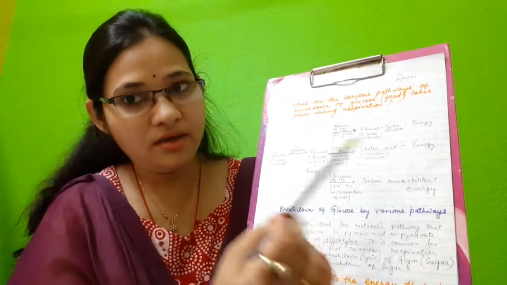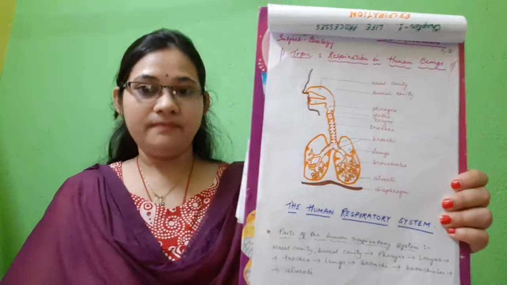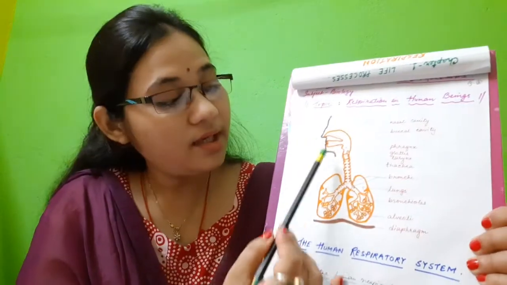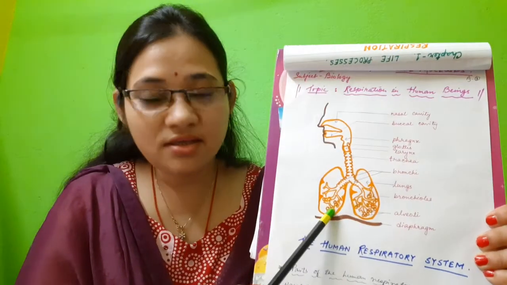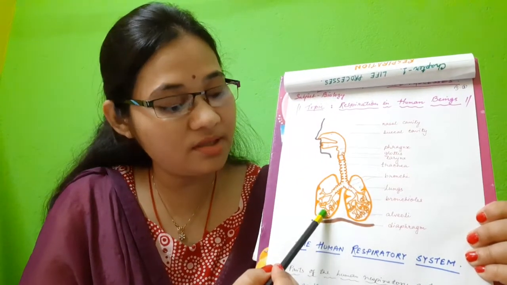I have also given you a diagram related to the parts of the human respiratory system. In this system we have seen that gaseous exchange takes place in the sac-like structures present in the lungs, which are known as alveoli.